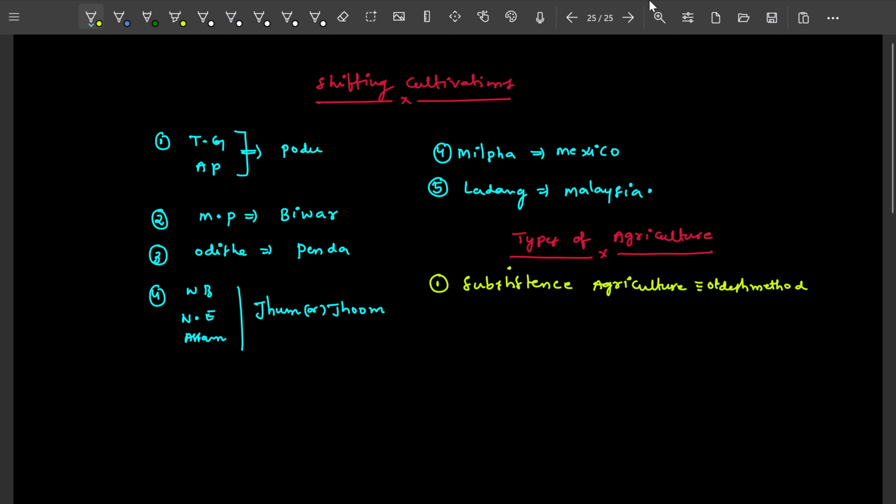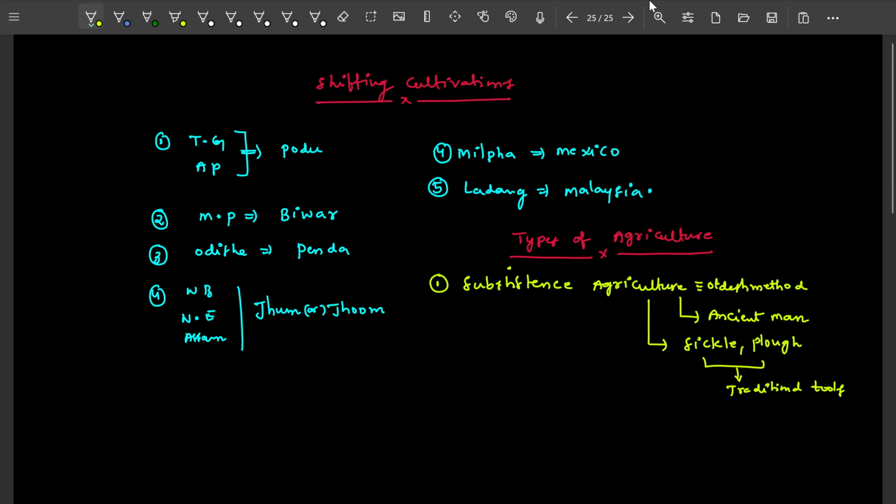It is practiced by ancient man, and here we use some traditional tools like sickle and plough. These are traditional tools.